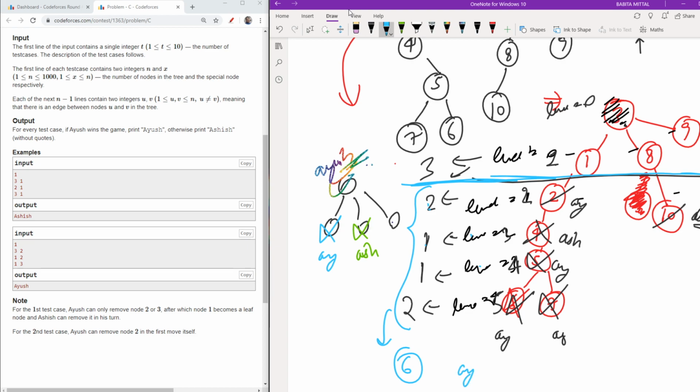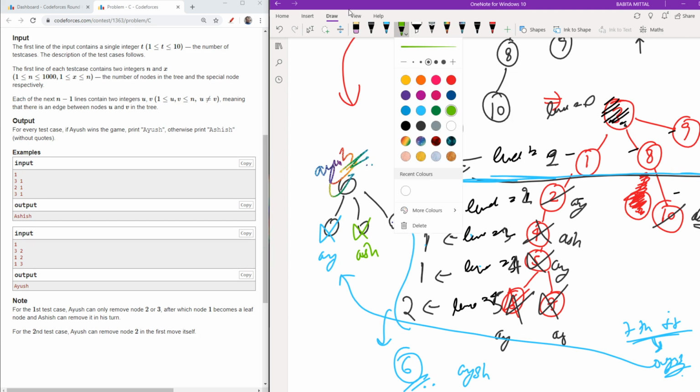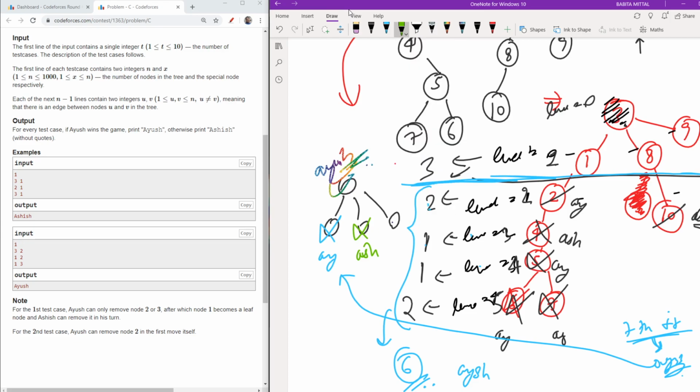If Ayush starts, then after these 6 iterations, at the 7th iteration the chance will be Ayush's. Because they go Ayush, then Ashish, then Ayush, then Ashish, then Ayush, then Ashish.